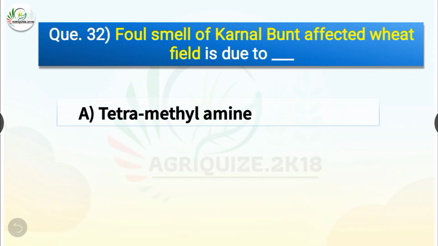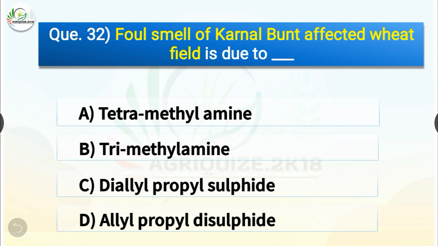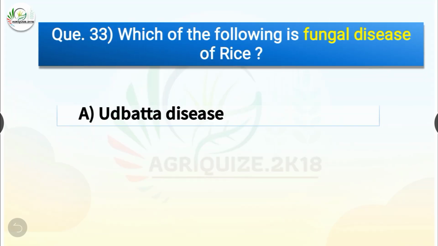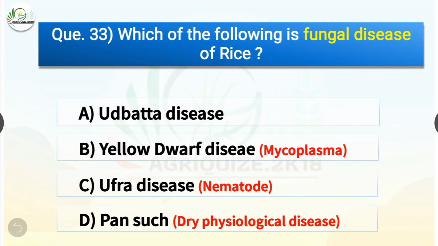Question number 32. Foul smell of canal bunt affected wheat field is due to dash. The options are tetramethylamine, trimethylamine, diallyl propyl sulfide, or allyl propyl disulfide. The correct answer is option B, trimethylamine. So foul smell of canal bunt affected wheat field is due to trimethylamine.